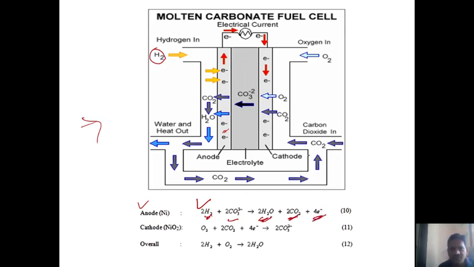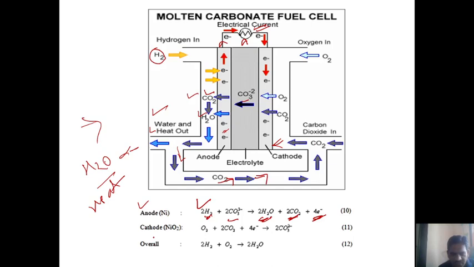and these 4 electrons. These 4 electrons move towards the circuit and generate current. From this electrolyte, the CO3 2- ions react with H2 and form CO2 and H2O. So if you observe, this CO2 comes out of this system, and once again we have to supply it toward the cathode. And what is the byproduct here? Water and heat are the byproduct. But the CO2 gas that is generated will be transferred toward the cathode.